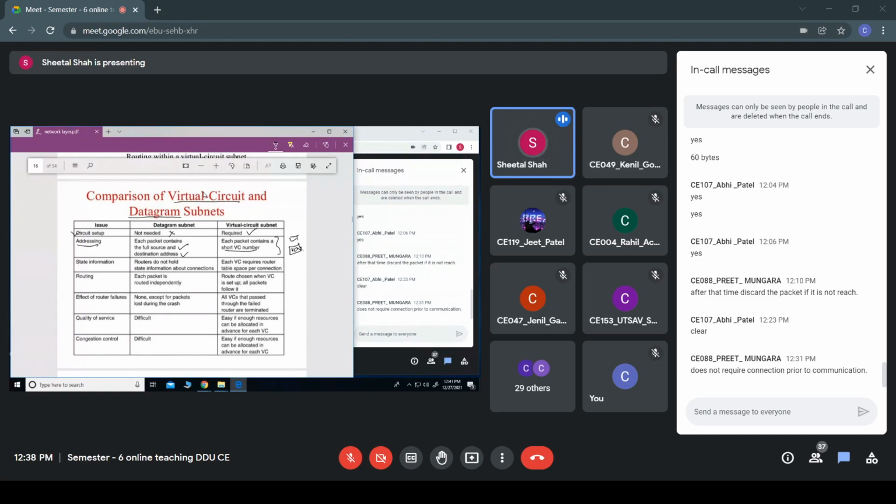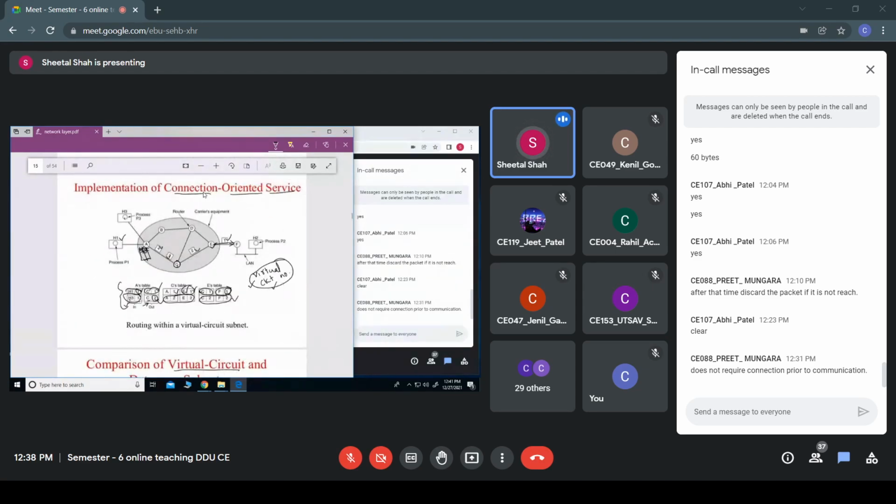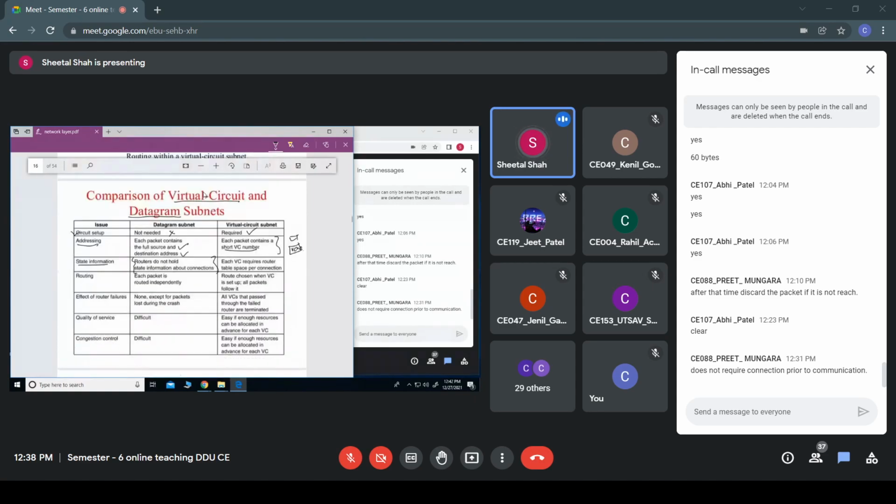Then state information. Routers do not hold any state information about the connections in a datagram subnet, whereas in virtual circuit, we have studied that every router should have the state information. That means any packet from host 3 should be forwarded to router C with this particular virtual circuit number. So that state information should be maintained in case of virtual circuit. Each virtual circuit requires router table space for connection, whereas here it is not required.